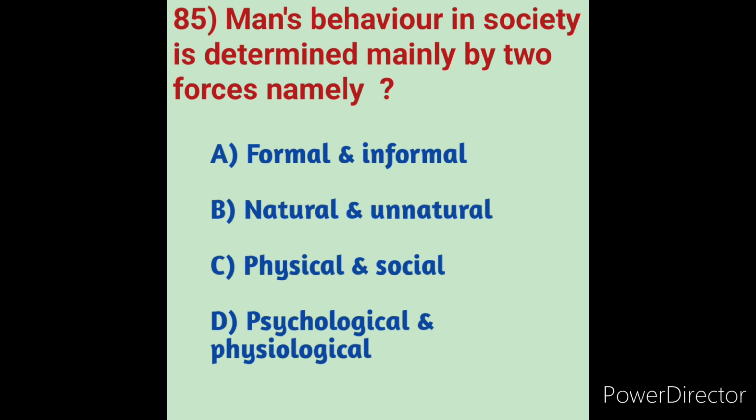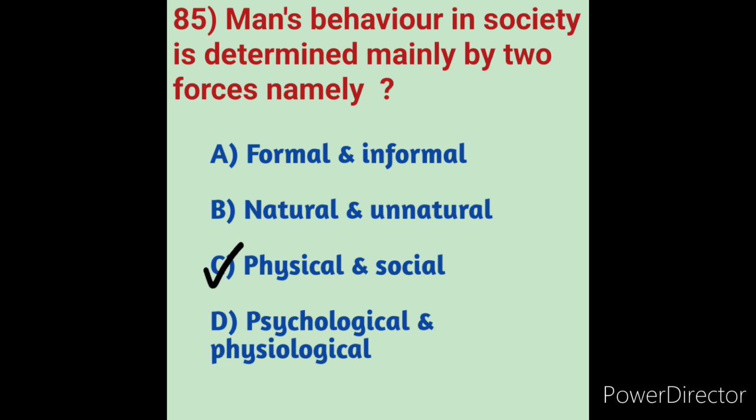Man is a social animal, and it is difficult for him to live in isolation. They always live in groups. As members of these groups, they act in a certain manner. So man's behavior in society is determined by two main forces, namely physical and social.